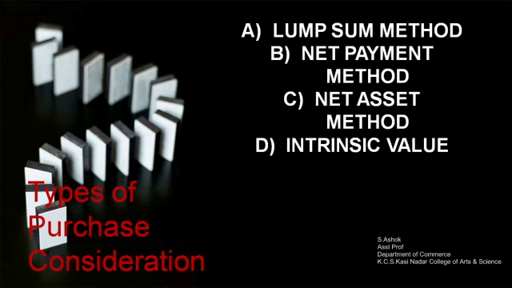Types of purchase consideration. There are 4 types. First one is the lump sum method, second is the net payment method, third is the net asset method, and the fourth one is the intrinsic value method. These are the 4 methods by which a purchasing company can make the purchase consideration to the selling company. In the next coming videos, let us see them one by one.